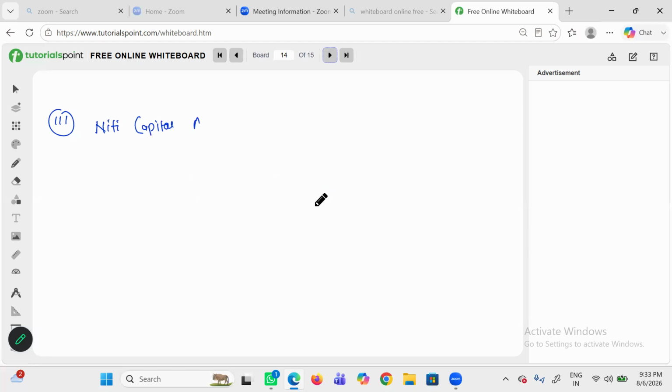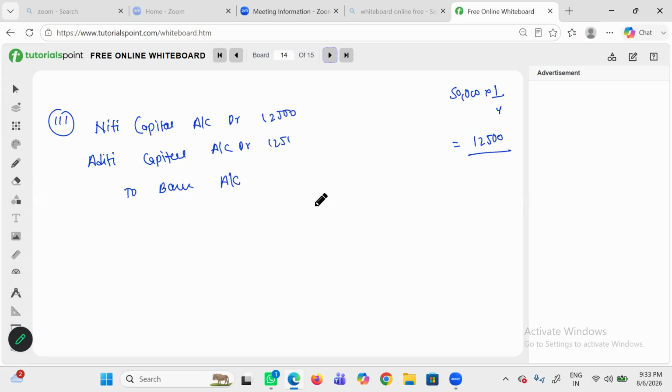So first we will pass the journal entry. Niti capital account debit, Aditi capital account debit, and bank will be credited, because money is withdrawn from the firm: debit what comes in, credit what goes out. Because the firm is giving the money for the goodwill share, bank will be credited. Now 50,000 into 1/4 will be 12,500 each, and it will become 25,000.